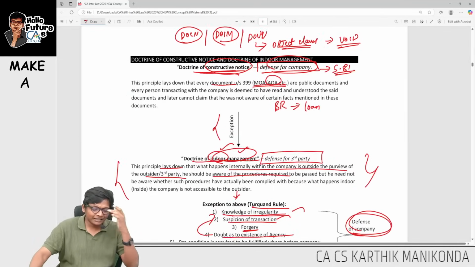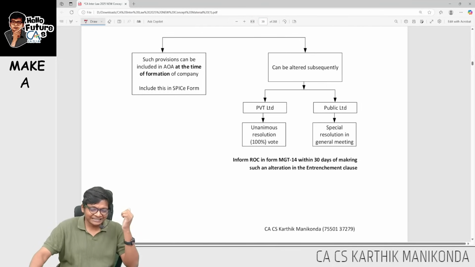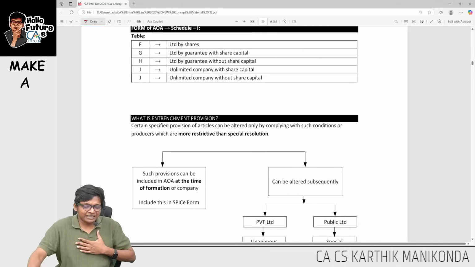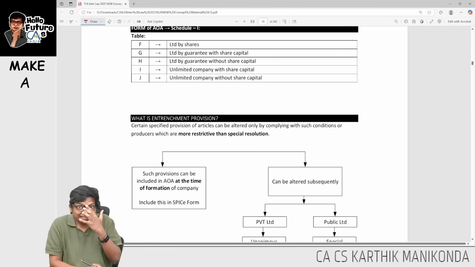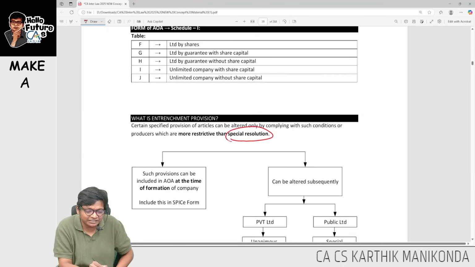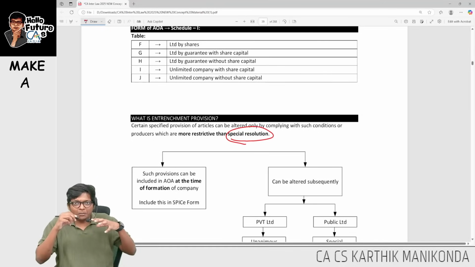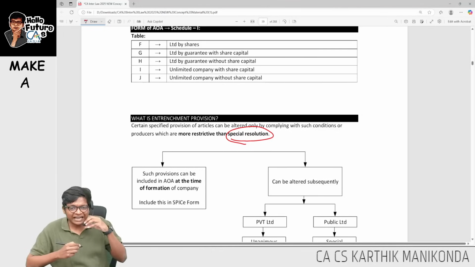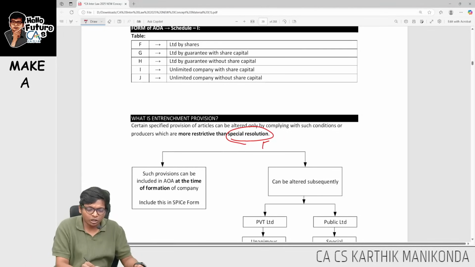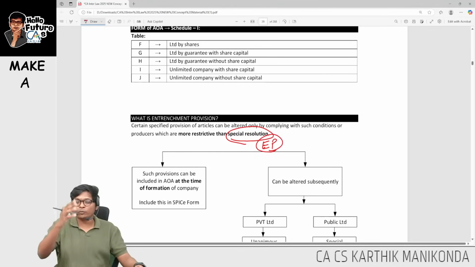Now coming to entrenchment provision. Sir, what is this entrenchment provision? Generally, the strictest thing in the Companies Act is special resolution. If you want to keep something much stricter than special resolution, that's called an entrenchment provision. I hope all of you are following.